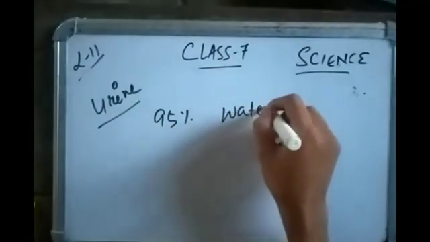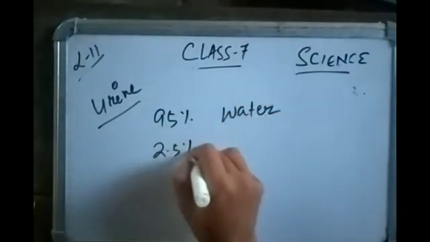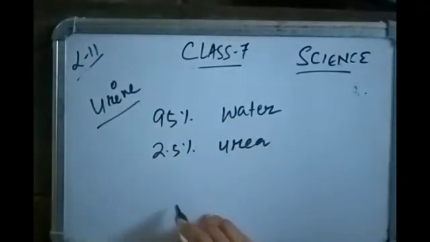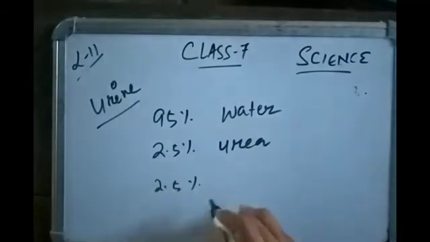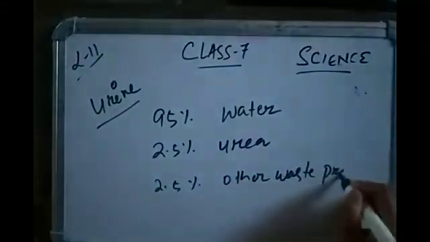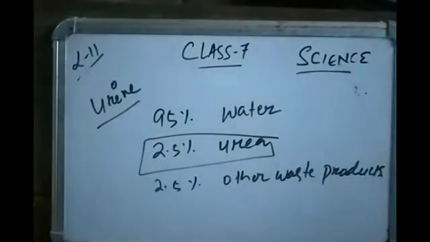Urine contains 2.5% urea and 2.5% other waste products. The main human waste is urea, removed by kidney purification.